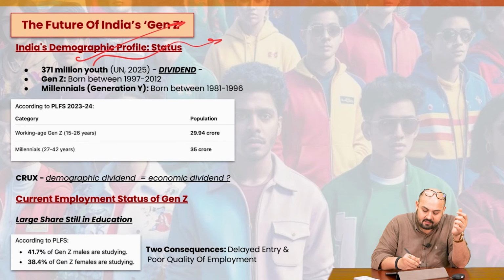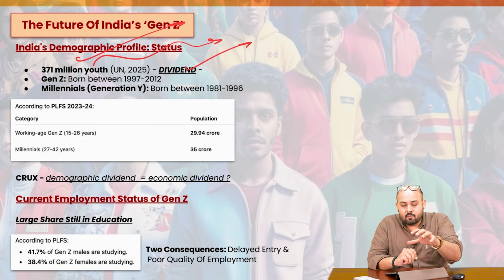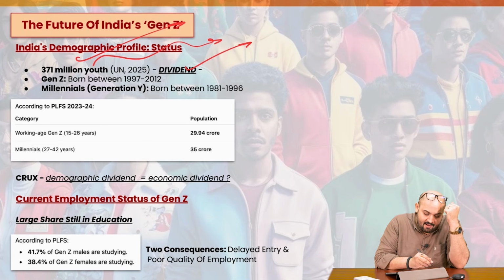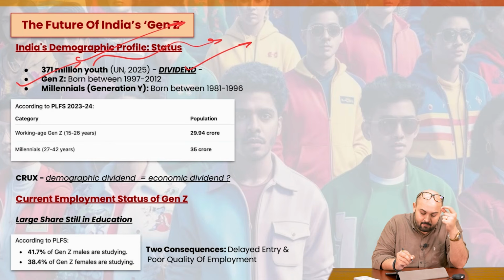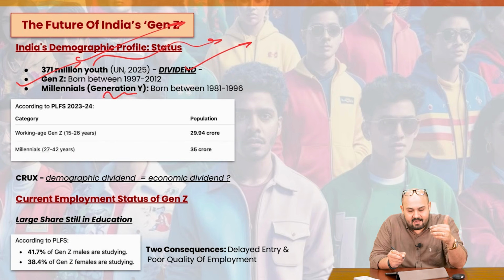And this is what we describe as the dividend, which India can harness only when we invest in productive employment opportunities for the youths. Then there are two concepts. First, Gen Z, those people born between 1997 and 2012. And then millennials, generation Y, born between 1981 and 1996.